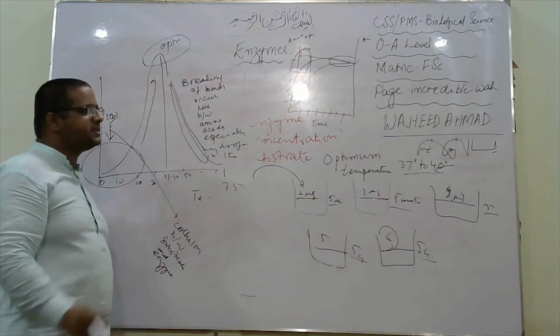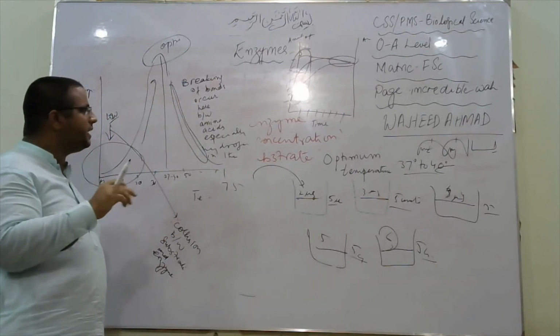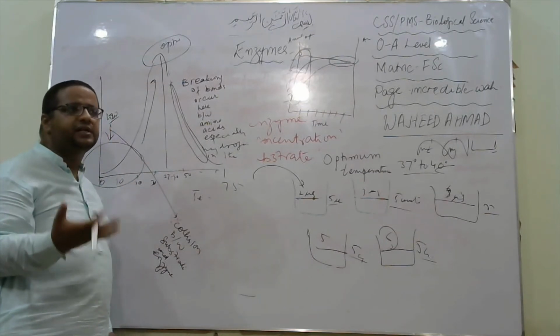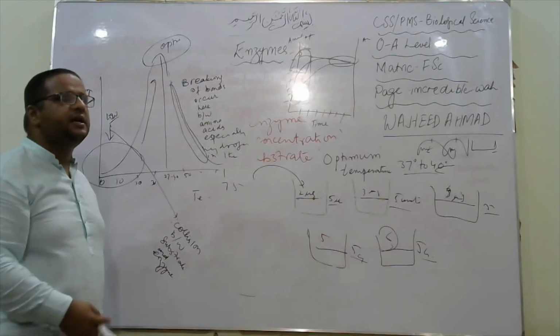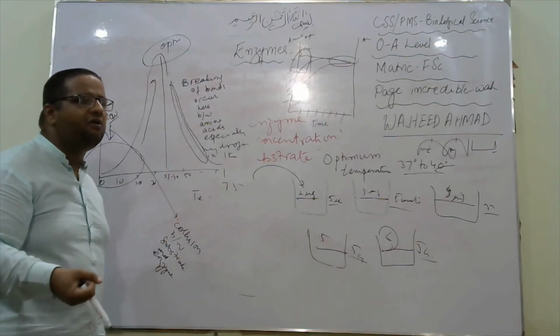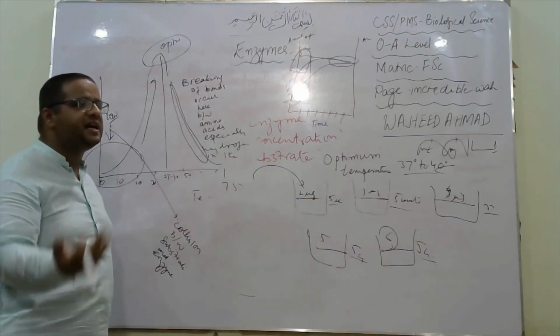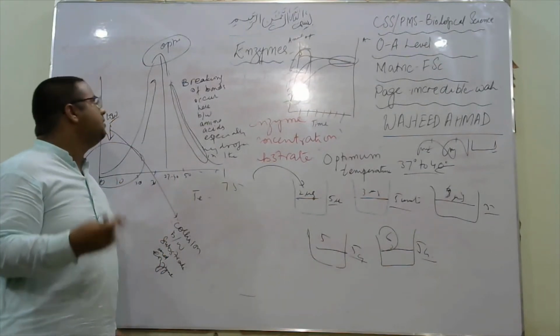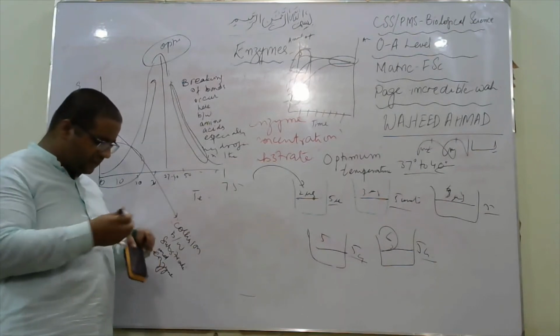So this is the reason that at high temperature enzymes do not work. The protein is denatured because the bonding between the amino acids breaks down. So the active site is deformed. That's why the enzyme is unable to perform. So there is an optimum temperature that enzymes work at.